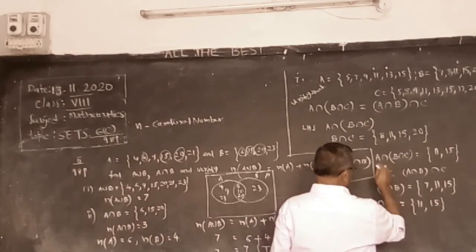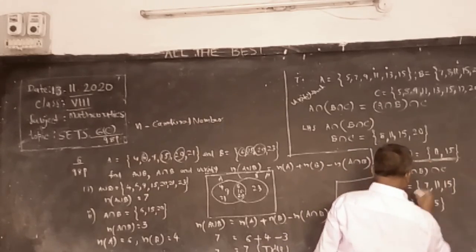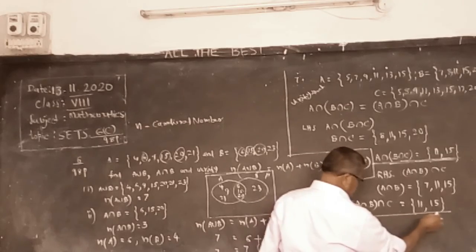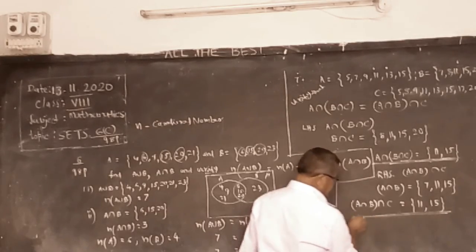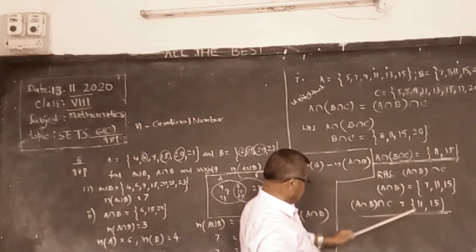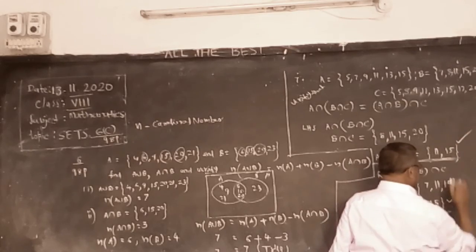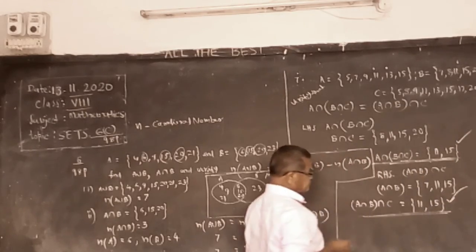In LHS we get elements 11 and 15 only, and in RHS also 11 and 15. Hence they are equal.